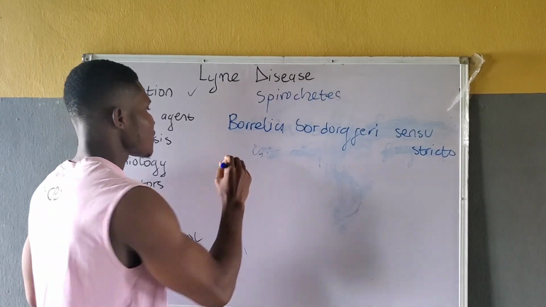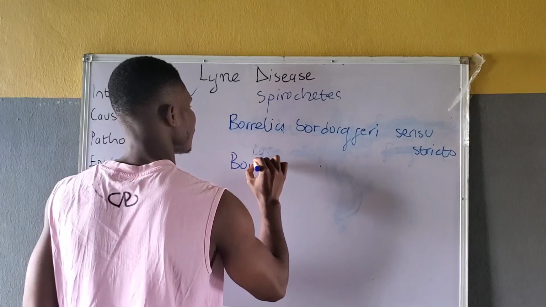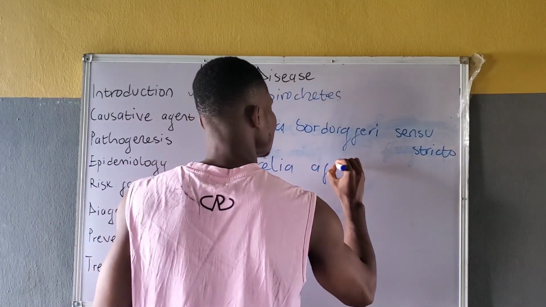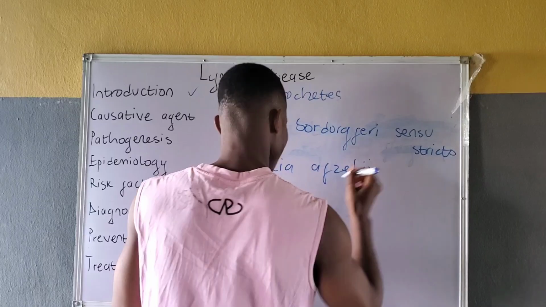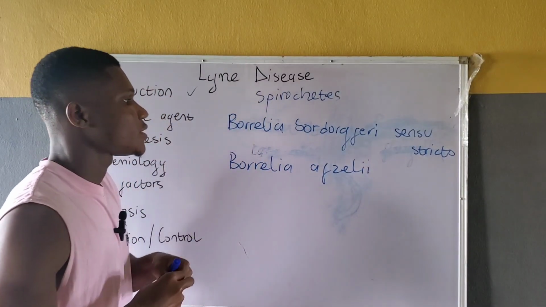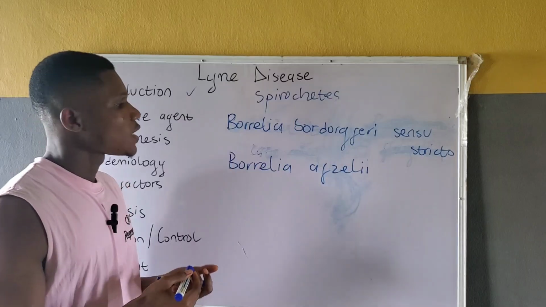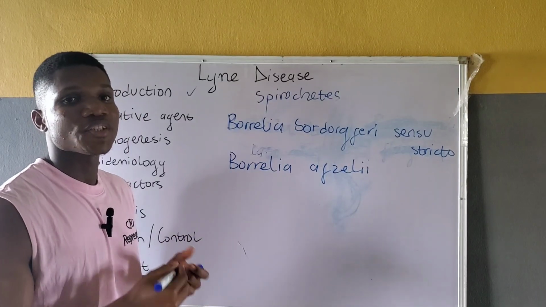We also have the Borrelia afzelii. Borrelia afzelii is associated with cutaneous involvement, and it is particularly predominant in Europe.